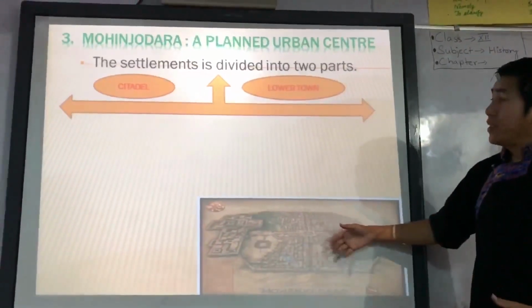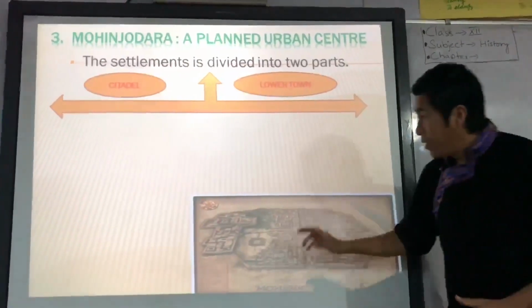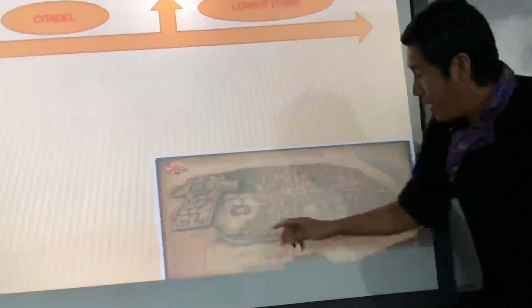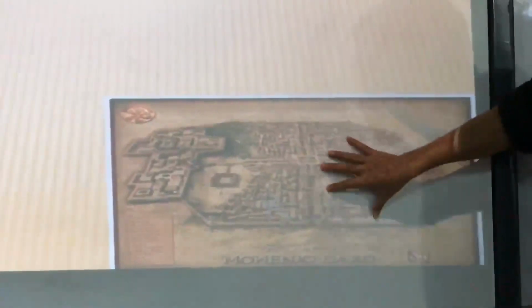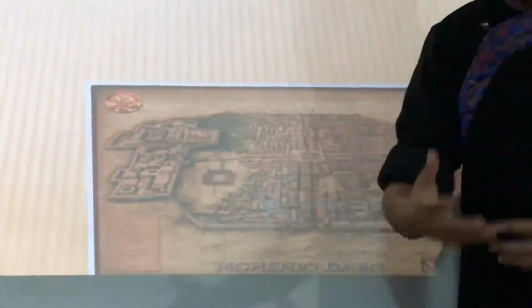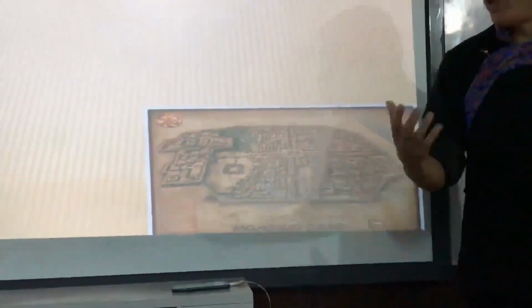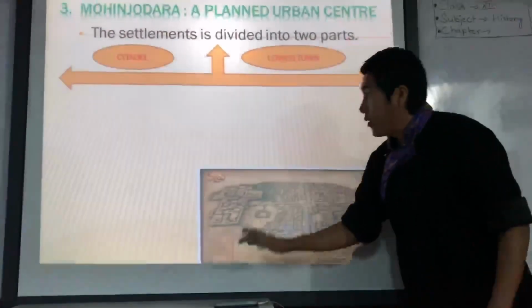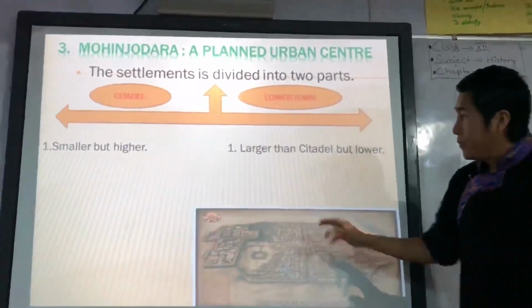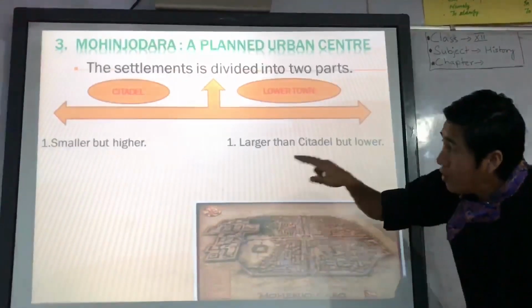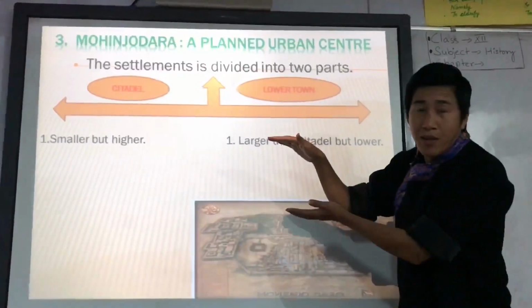These are the two different settlements, the division of settlement in Mohenjo-daro. If you look here, that one is the citadel and this bigger portion is the lower town, where the common people used to live. And the citadel was especially for the elite, the kings and queens. The first difference is that the citadel is smaller but higher.